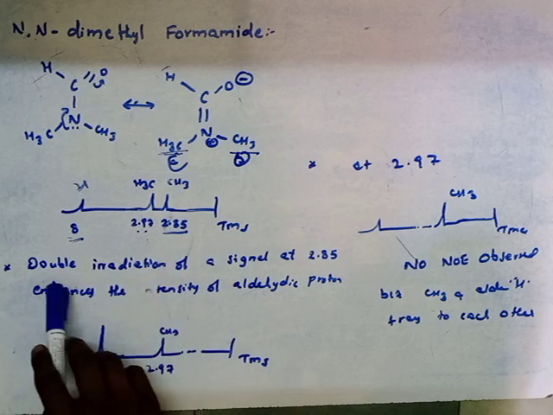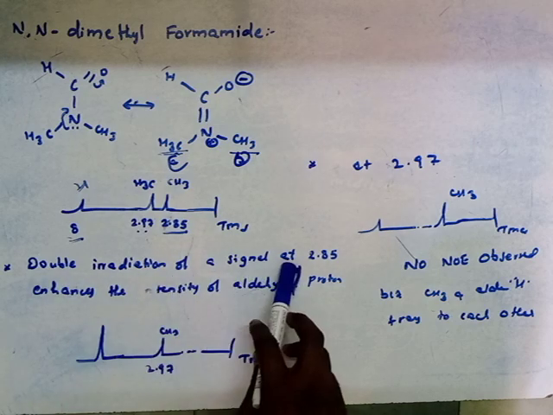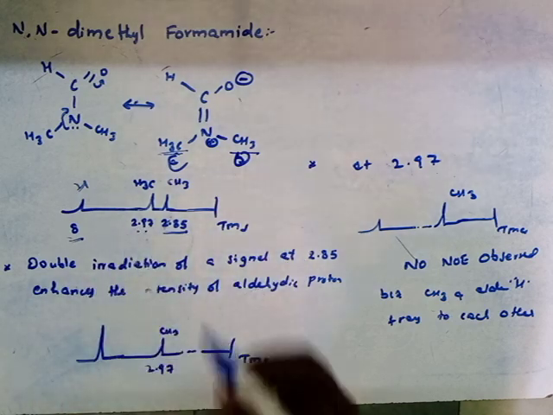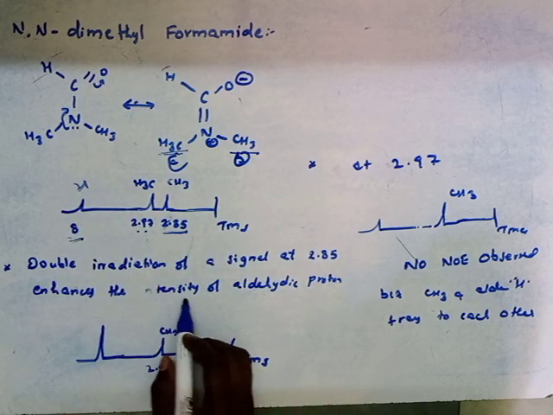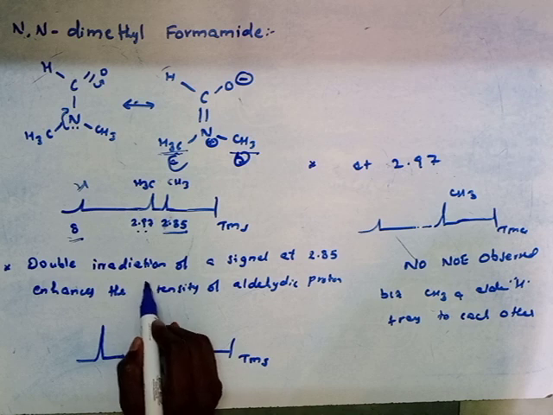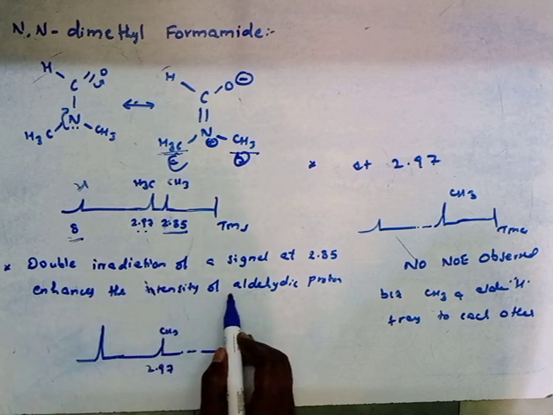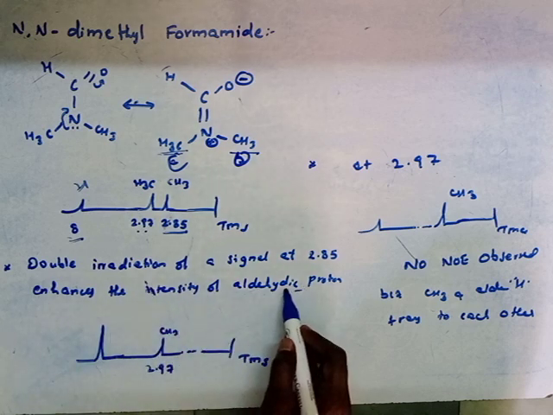Let's see here. When we do the double irradiation of the signal at 2.85, there is an enhancement in the intensity of the aldehydic proton.